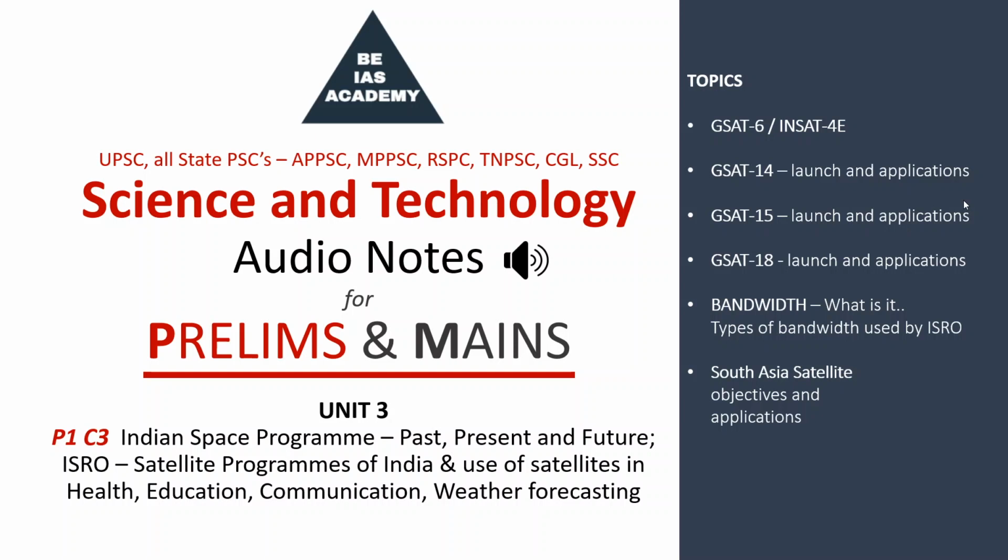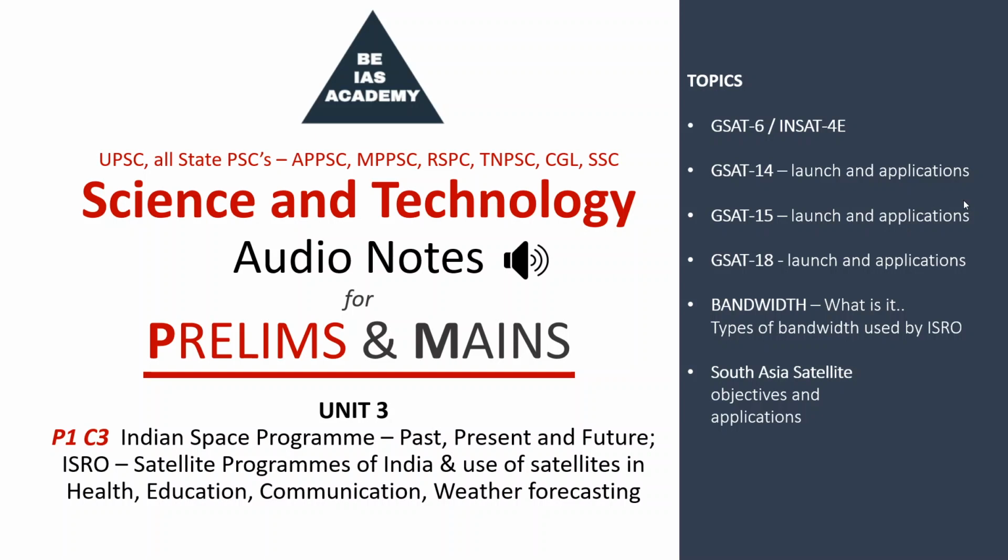So in India, we use different bandwidths and transponders. One is S-band, lower extended C-band, C-band, upper extended C-band, Ku band, Ka band. The S-band transponders are used for broadcasting Doordarshan programs. C-band transponders are used for providing telecom mobile communications, television services, DTH services.